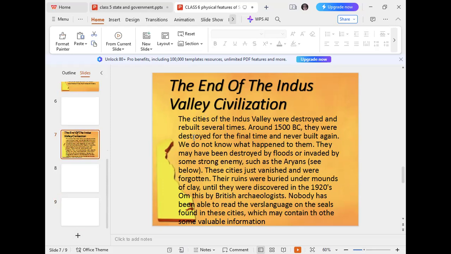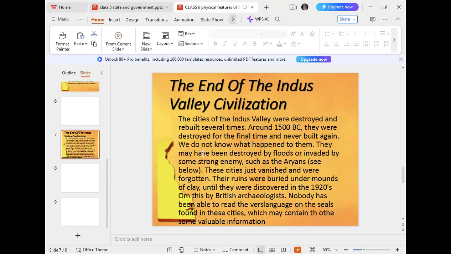So the cities, as I told you, were destroyed for the final time and never built again. Around 1500 BC, it is said that the last time these cities were destroyed, the reason was not confirmed, but they were destroyed for the last time and never built again. We don't know what happened to them. They may have been destroyed by floods or invaded by some strong enemy, such as the Aryans.